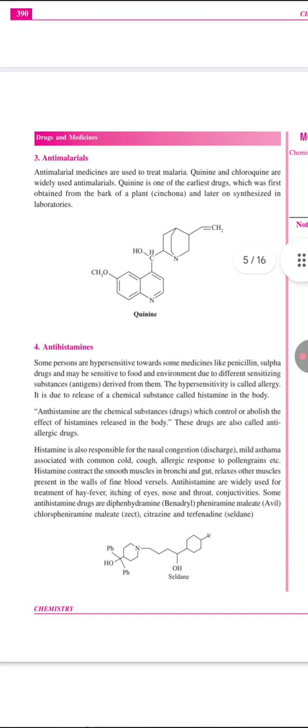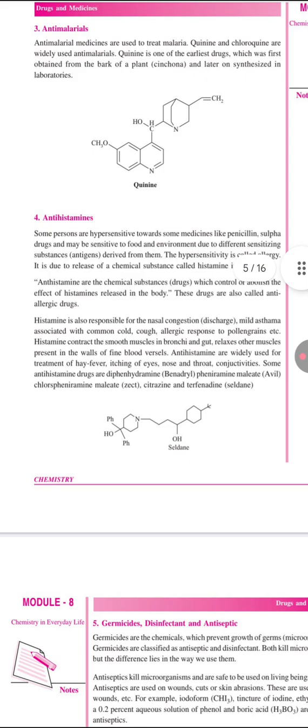Next, antihistamines. Some people are hypersensitive towards some medicines like penicillin and sulfa drugs, and may be sensitive to food and the environment due to different sensitizing substances derived from them. Thus, hypersensitivity is called allergy. It is due to the release of a chemical substance called histamine in the body. Antihistamines are the chemical substances or drugs which control or abolish the effect of histamine released in the body. These drugs are also called anti-allergic drugs.